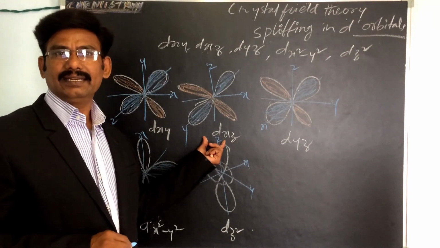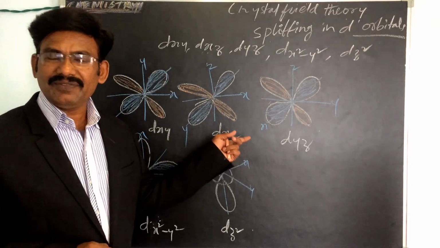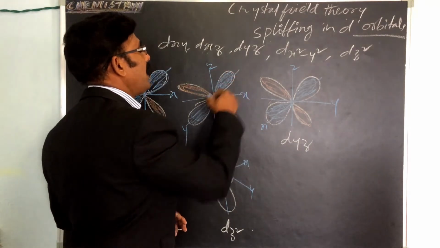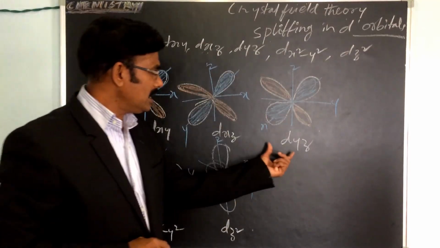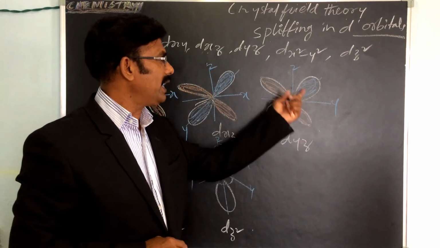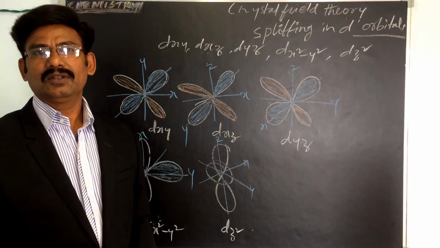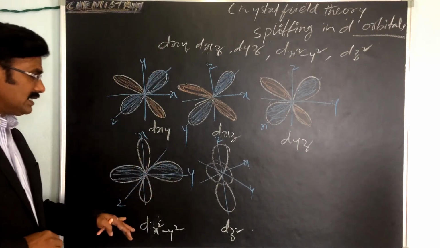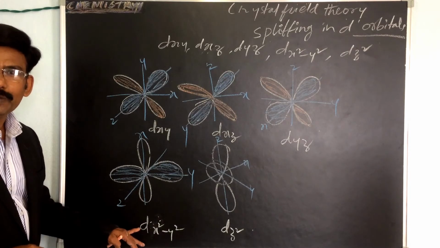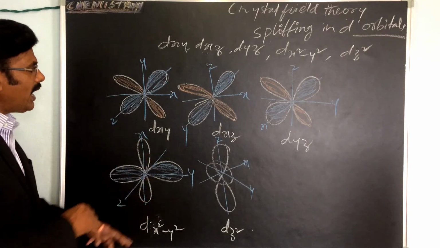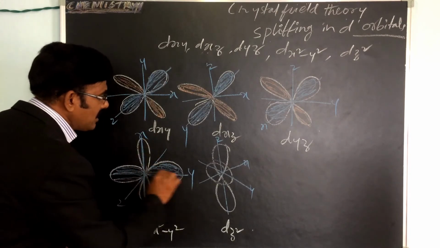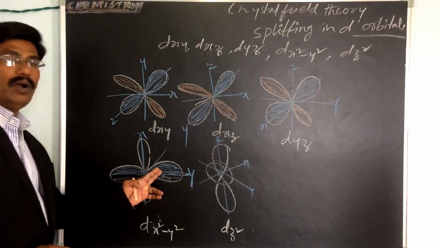In dxz, the lobes lie in between x and z. In dyz, the lobes lie between the y and z. Whereas in dx square minus y square, the lobes lie on the x and y axis. See, this is the x axis and this is the y axis.